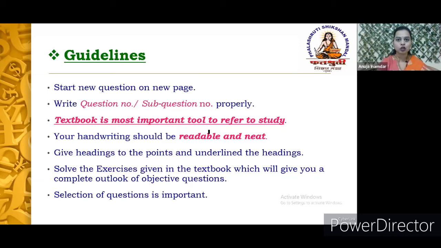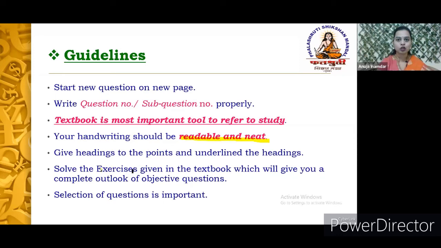Obviously, your handwriting has to be readable and neat. Now, you are obviously not at the stage of your life where you can practice handwriting, but whatever your handwriting is, make sure that it is properly readable and neat. Underline the headings, and leave one line in between while writing the points. That will always leave a good impression on the examiner for your answers. Give headings to the points and underline them, as we just discussed.